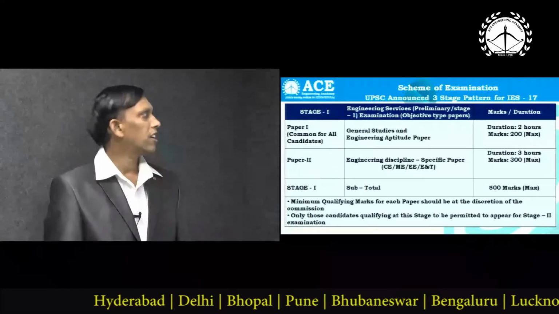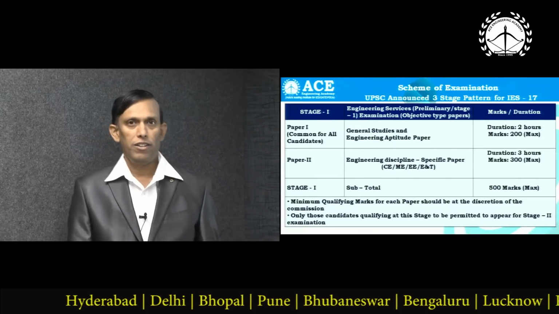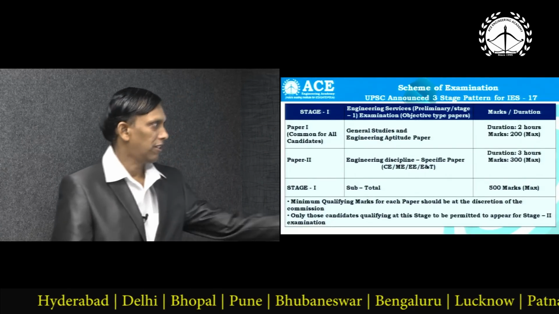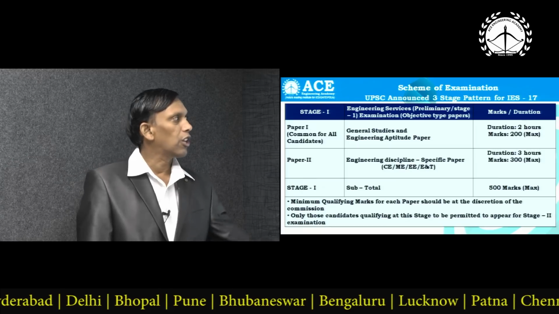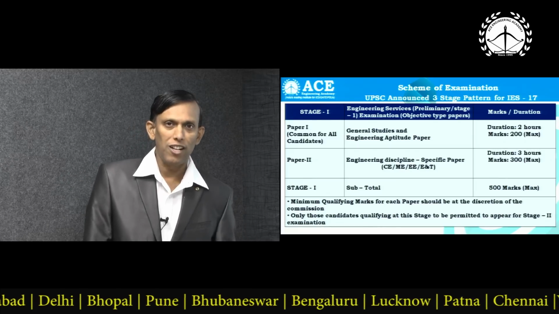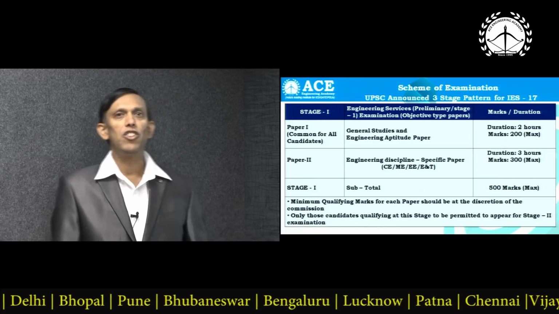Now let us see this revised pattern. In stage 1 you have general studies and engineering aptitude.